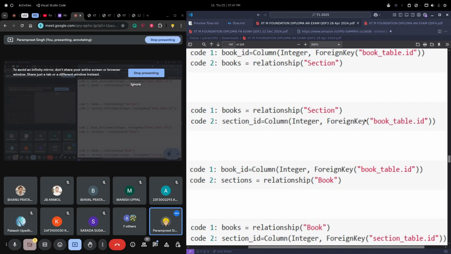Then we are creating a relation, kind of we are just specifying the relation that books equals relation section and books equals relation book. Now one of them is correct and, well, first and third are incorrect. Why? Because we need to access sections from book. So in code 2 we need to create a foreign key. Okay, so code 2 is clear.